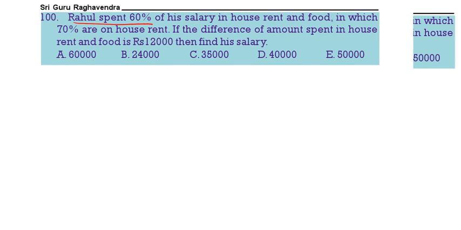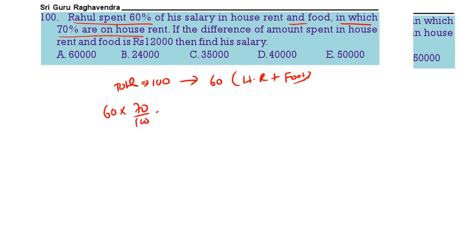Rahul spent 60% of the salary on house rent and food. Total salary 100, so 60 is for house rent and food, in which 70% is house rent. Out of 60, 70%, that means 42 is house rent. Then 18 will be food. Out of this 60, house rent is 42 and 18 is for food.